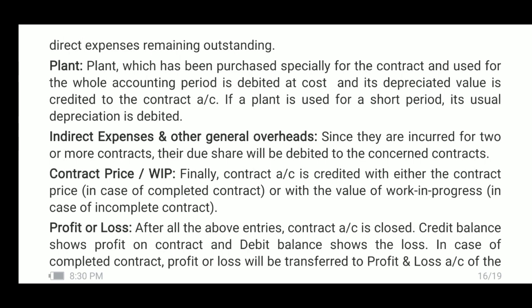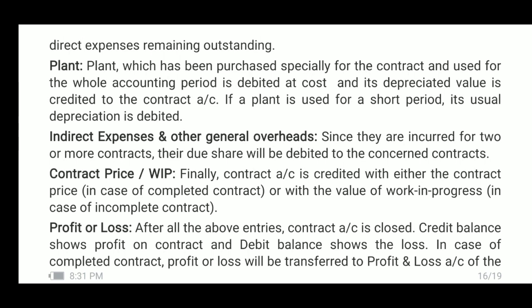Profit or loss. All the entries when are made in the contract account, final step is to close the contract account. As already said earlier, the purpose of preparing the contract account is to ascertain either the profit or loss. Now, finally the contract account is closed. The balancing figure represents either the profit or loss. See, after all the above entries, contract account is closed. Credit balance shows profit on contract and debit balance shows the loss.